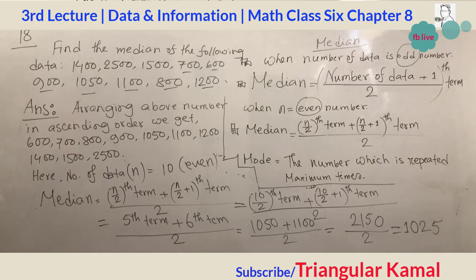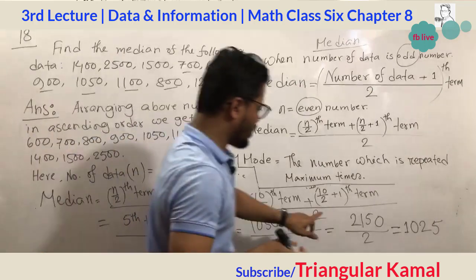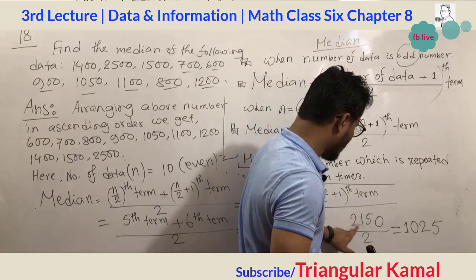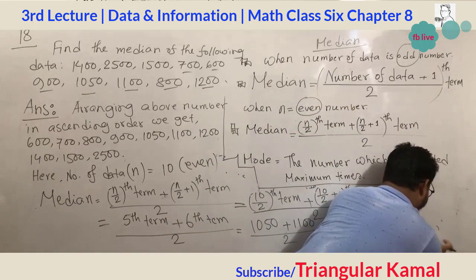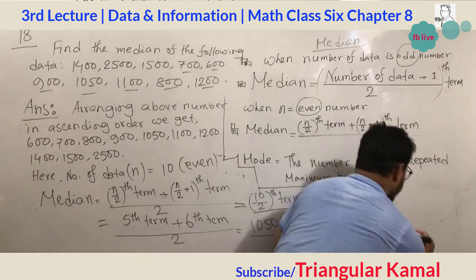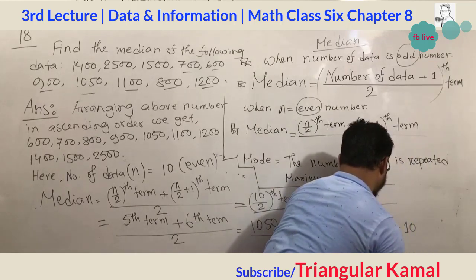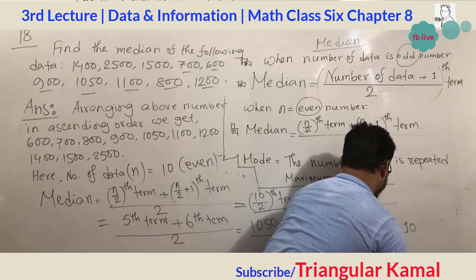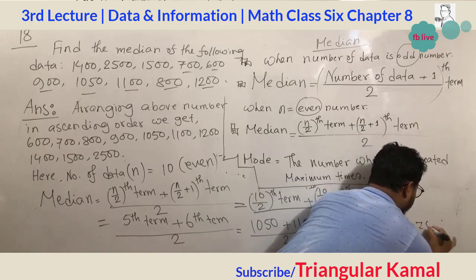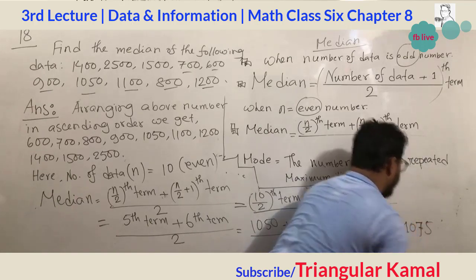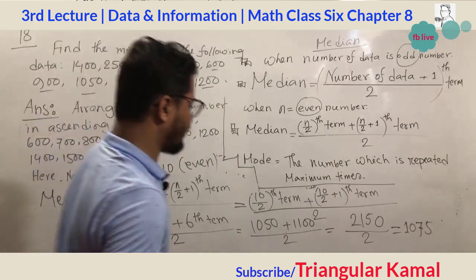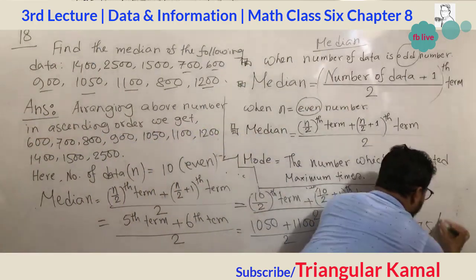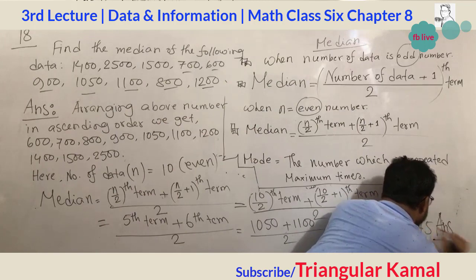So 2150, if we divide this one, 2 ones are 2. Sorry, we have made a mistake here. This one is 0 and then 7, after 2 using 7 and the 5. Sorry, I made a mistake here. The median is 1075. This is our final answer, my dear students.